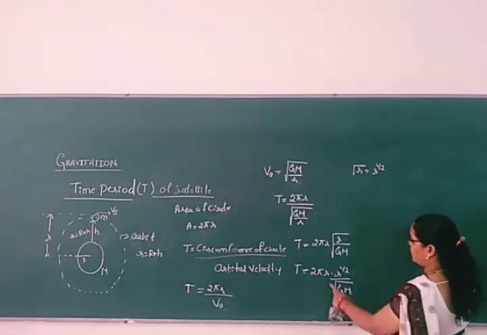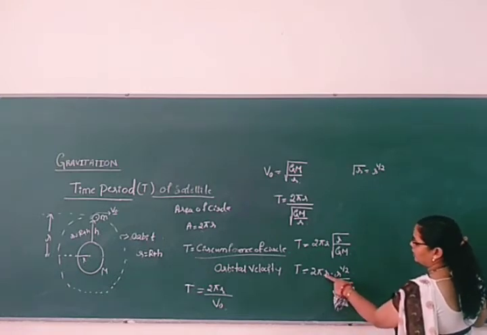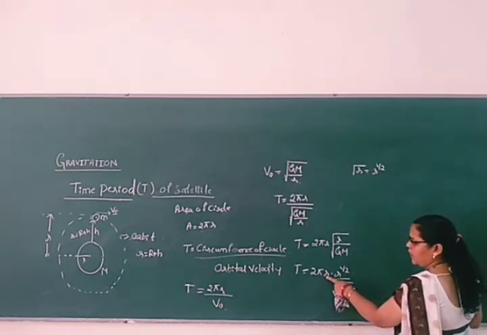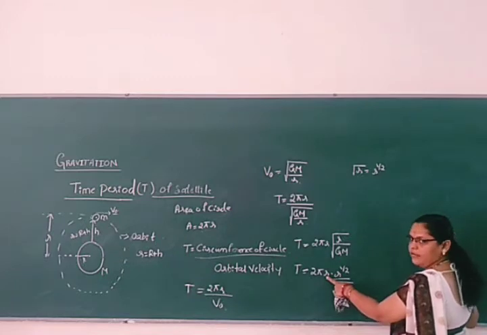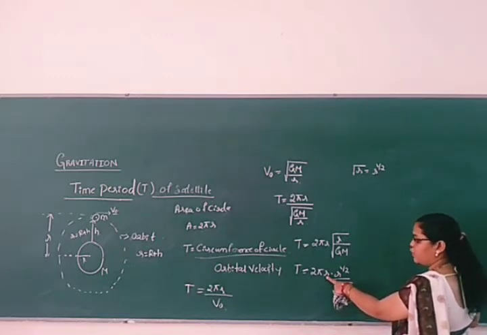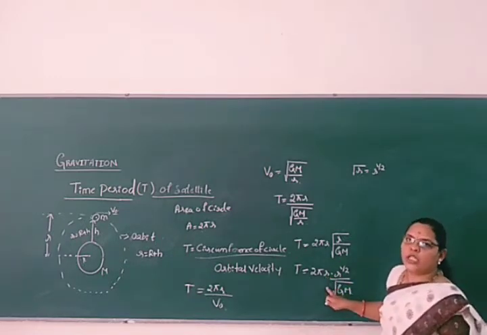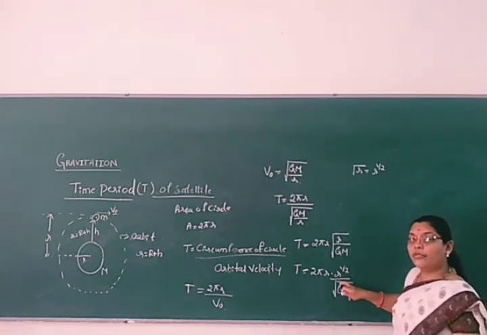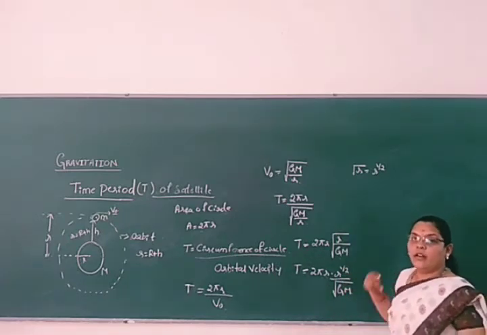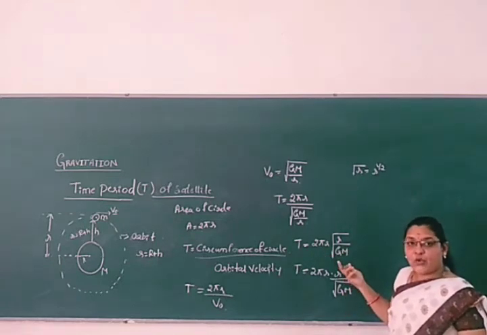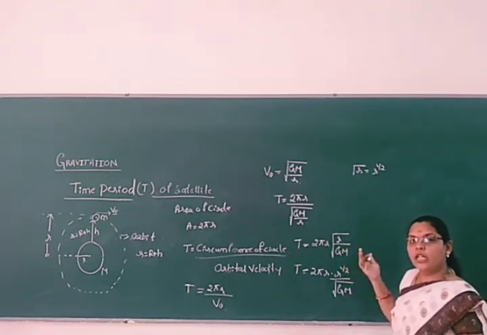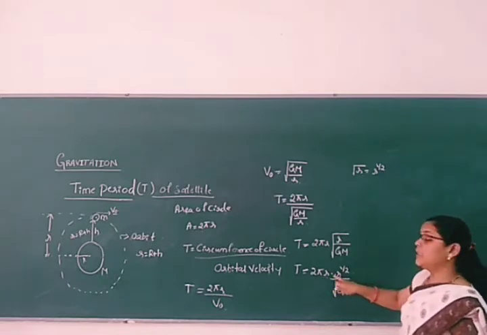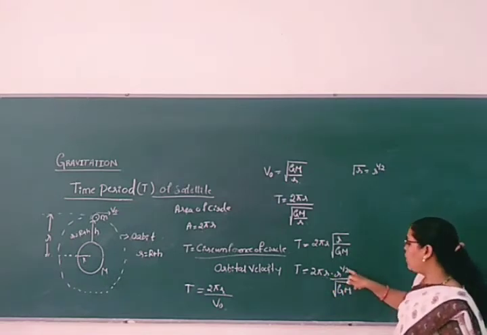Now what will happen? See the two bases of r. This r is the radius of the orbit where the satellite executes circular motion around the earth. Both have the same base. What will be the power?